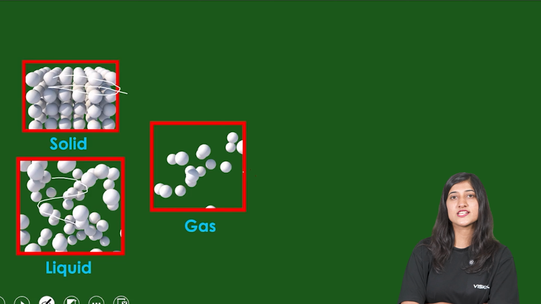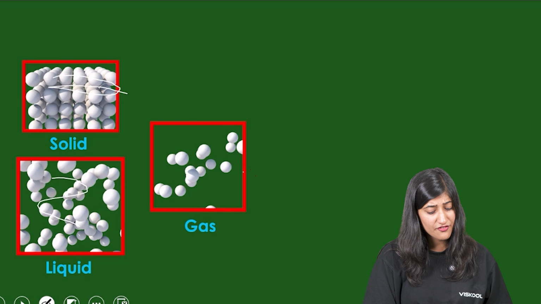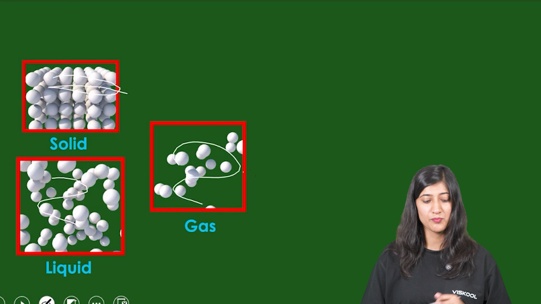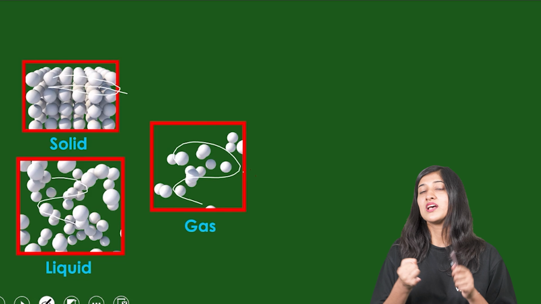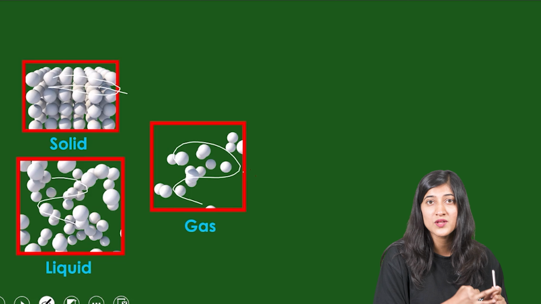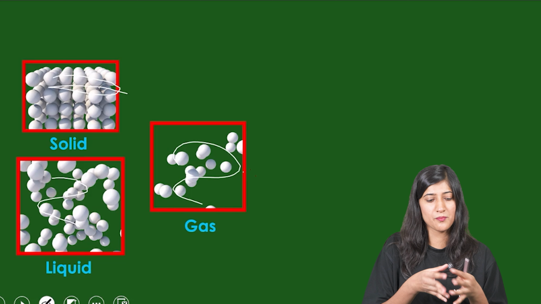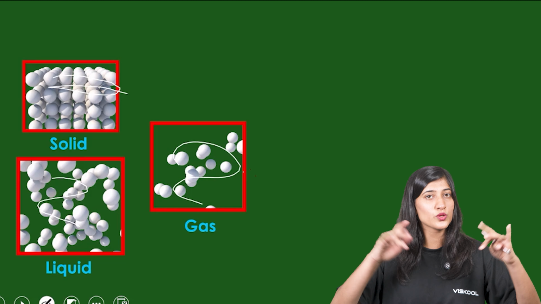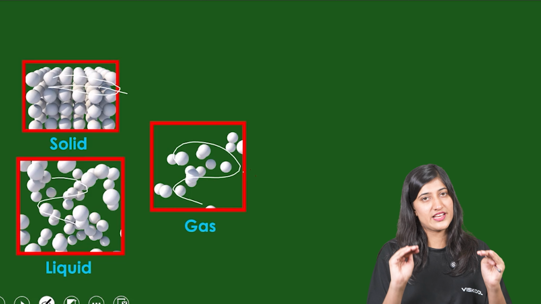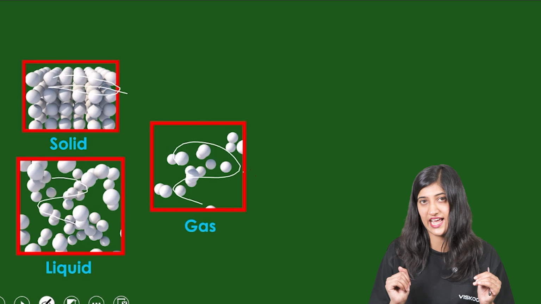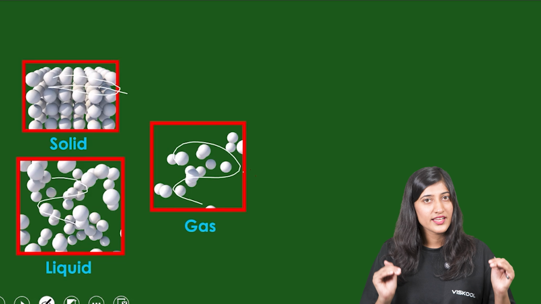Now, what are the properties of gas? Particles are very far from each other. So, they do not have a definite shape. They do not have a definite volume. Particles are very far away, right? So, they are moving freely. So, intermolecular force of attraction will be very low. Intermolecular force of attraction is very low in gas.